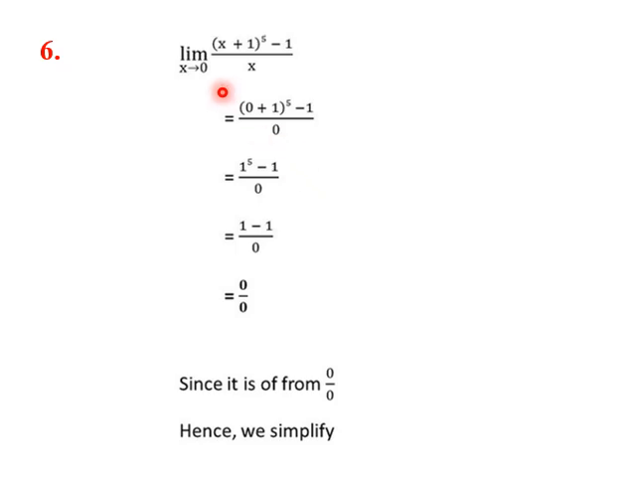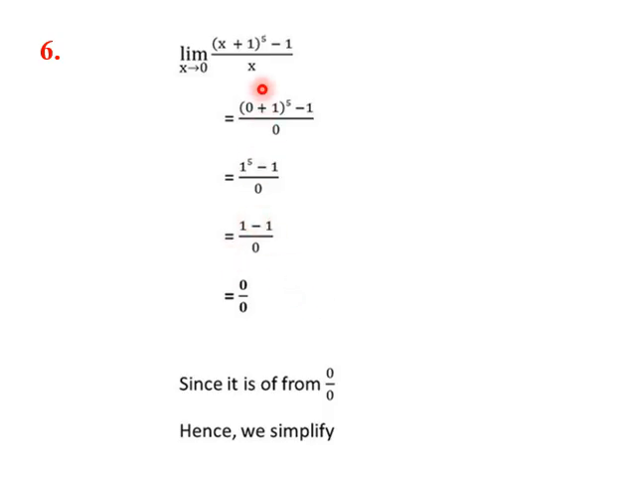Limit x tending towards 0, x plus 1 power 5 minus 1 by x. Let us put x equal to 0 in this function. So this will be 0 plus 1 power 5 minus 1 divided by 0. This is 1 power 5, which is 1. 1 minus 1, 0 by 0. So we are getting the solution for this as 0 by 0. So we need to go further. We haven't got the answer yet. So how do we proceed?